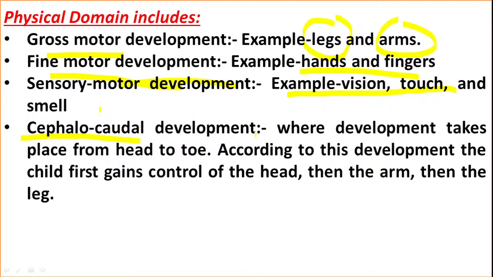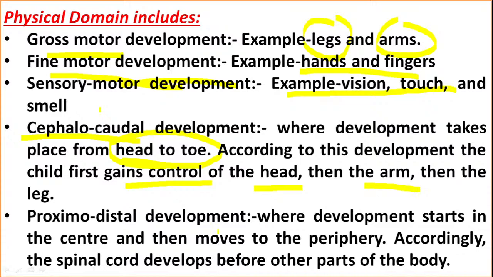Then cephalocaudal development, where development takes place from head to toe. According to this development, the child first gains control of the head, then the arm, then the leg. Then proximo-distal development, where development starts in the center and moves to the periphery. Accordingly, the spinal cord develops before other parts of the body. So first the spinal cord will be developed, later on other body parts will be developed.